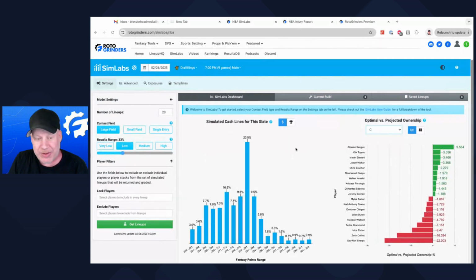The common construction is going to be a cheap center. A lot of people may even be playing 2 cheap centers because we have Day'Ron Sharpe at 4,200. The 2 most owned plays of the entire slate as of now are cheap centers. Day'Ron Sharpe, 4,200. Zach Collins, 4,400. Obviously, Claxton suspended, so Sharpe probably. Well, the Nets could do God knows what, but probably he ends up coming in.